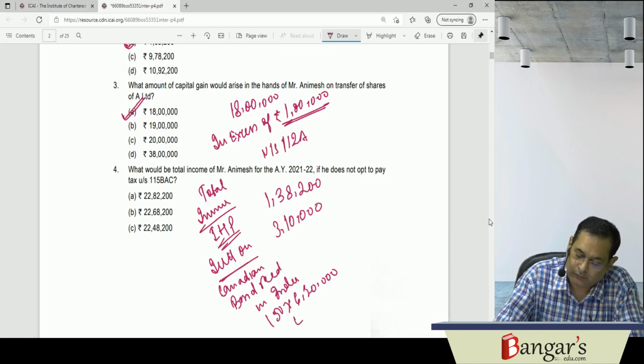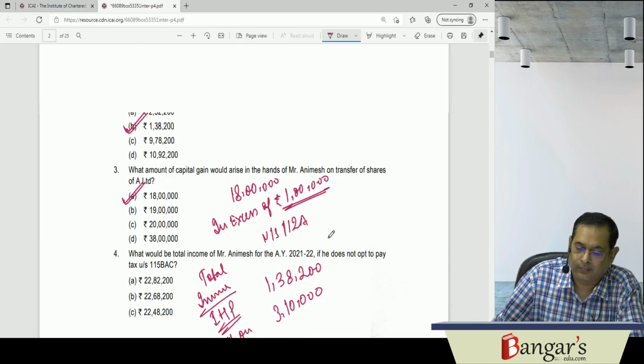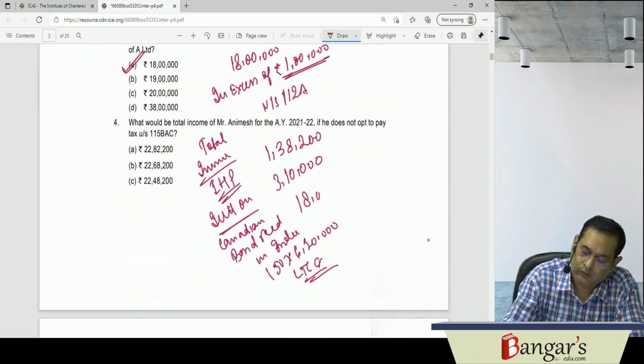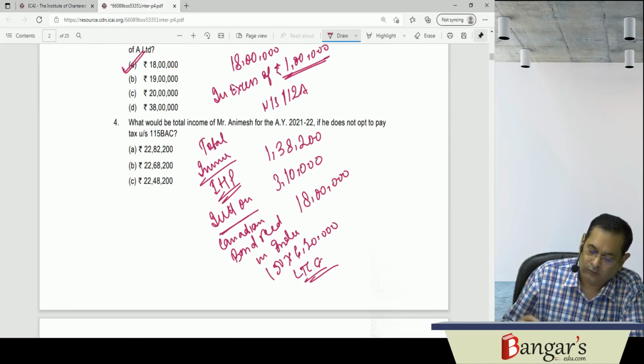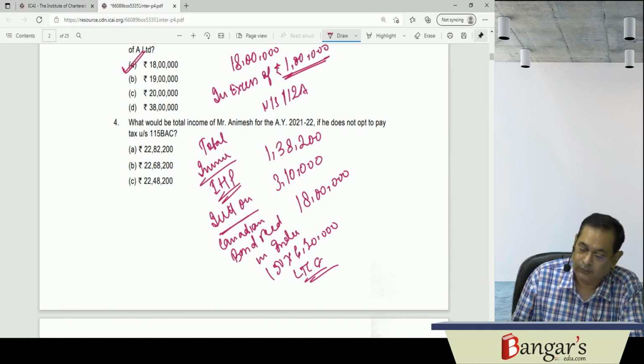Now LTCG is 18 lakh rupees. So 18 lakh rupees is the LTCG, plus 310, plus 138,200.